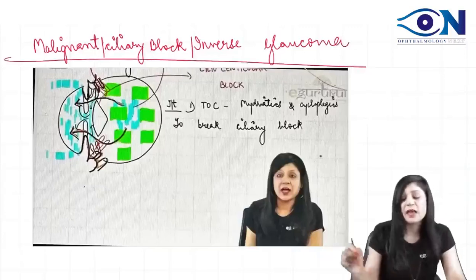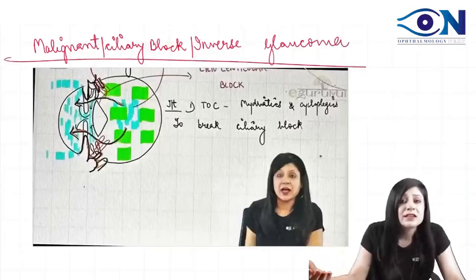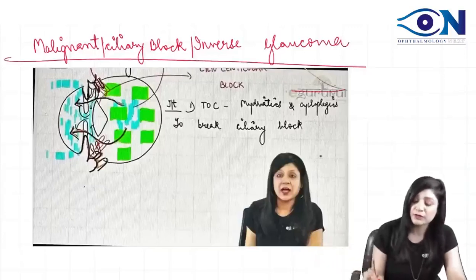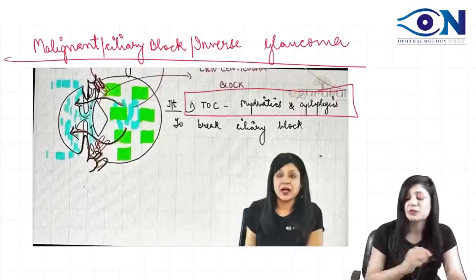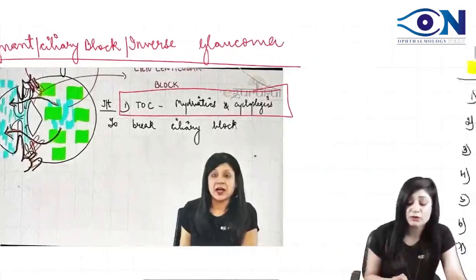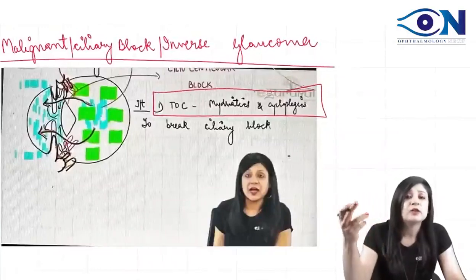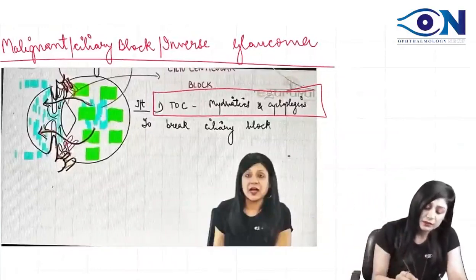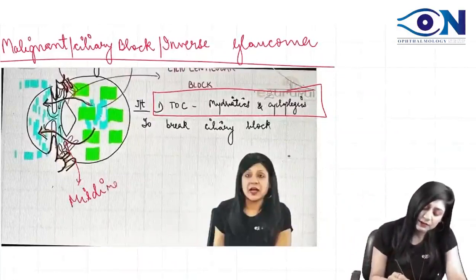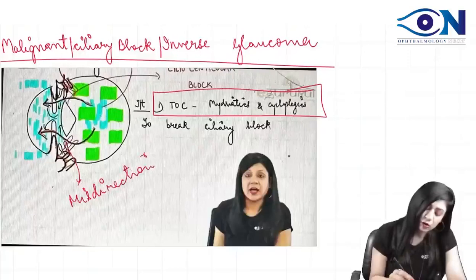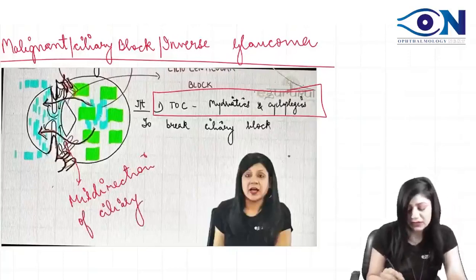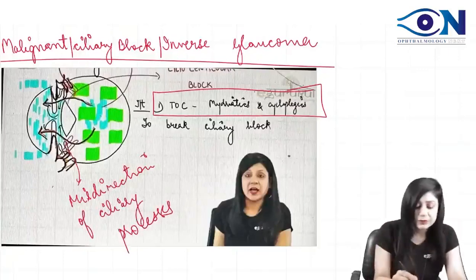This malignant glaucoma or ciliary block glaucoma is often treated by mydriatics and cycloplegics as the treatment of choice, because what is most important? You have to open the ciliolenticular block. It occurs due to the misdirection of the ciliary processes, and they are turned backwards.